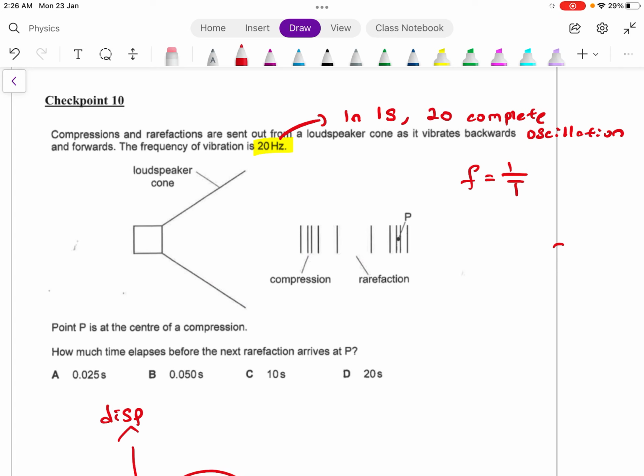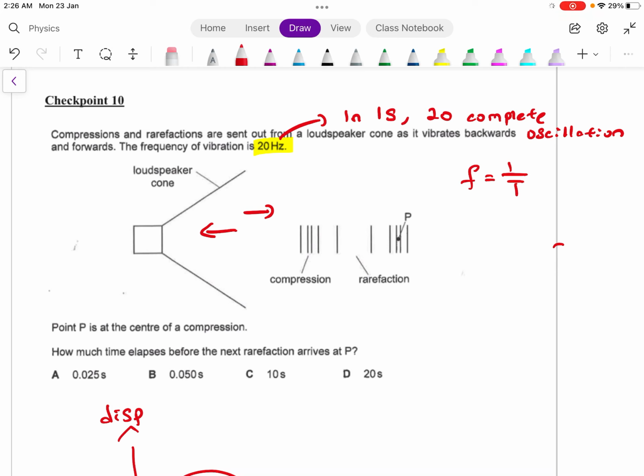Compressions and rarefactions are sent out from a loudspeaker cone as it vibrates backward and forward. When you vibrate backward and forward, you actually create a series of compressions and rarefactions. The frequency of the vibration is roughly 20 hertz. What do I mean by 20 hertz? It just means in 1 second the particle completes 20 oscillations. Point P is the center of a compression. How much time elapses before the next rarefaction arrives at P?